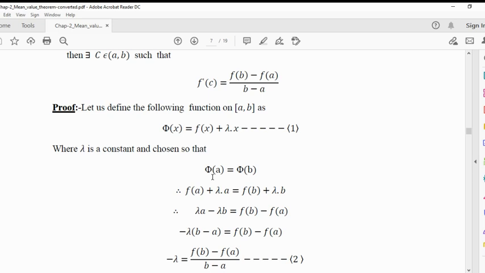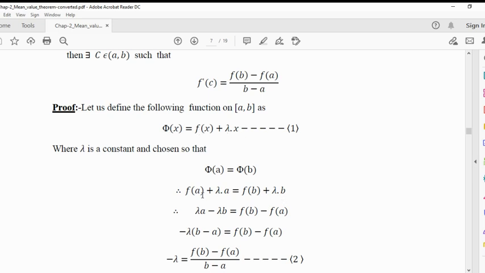Okay. Now, since phi of a is equal to phi of b, we can put x is equal to a in this function phi of x, then we get phi of a. If we replace x is equal to a, then phi of a is equal to f of a plus lambda a. So value of phi of a is nothing but f of a plus lambda a. Similarly, value of phi of b is nothing but f of b plus lambda b.